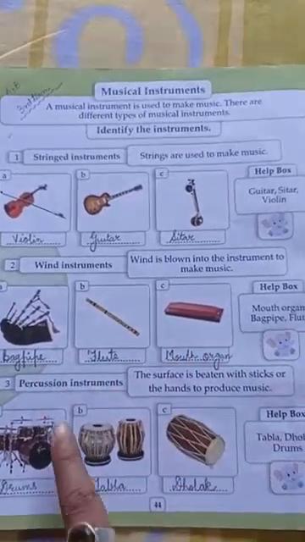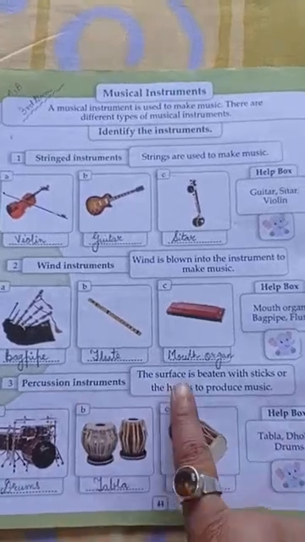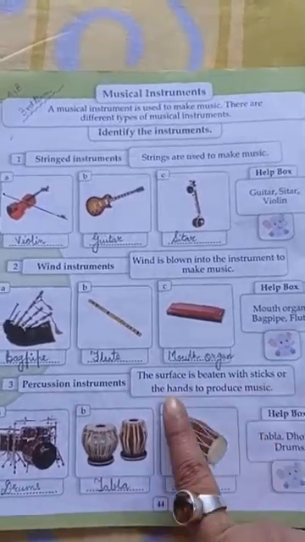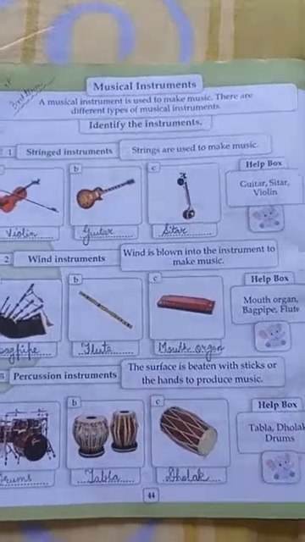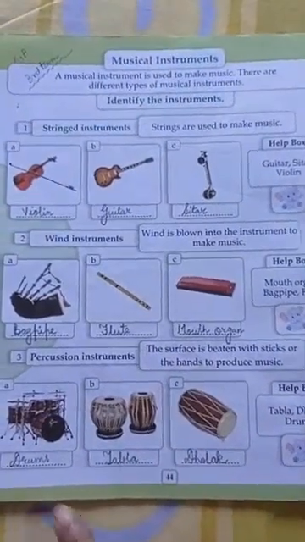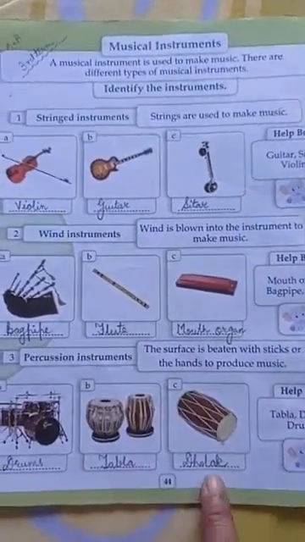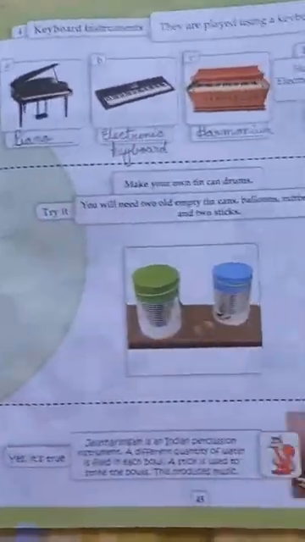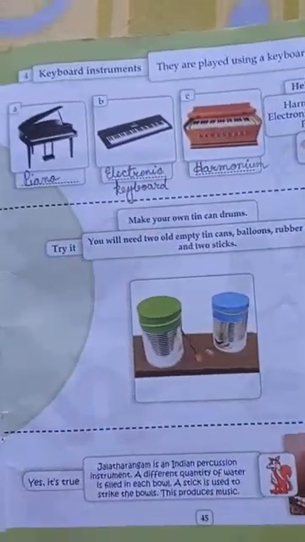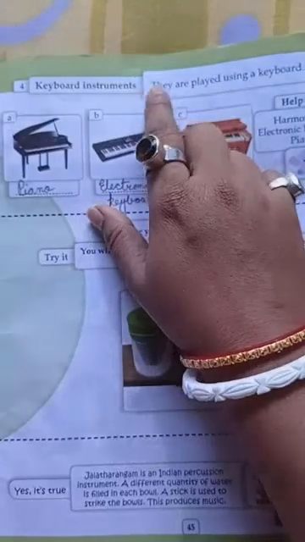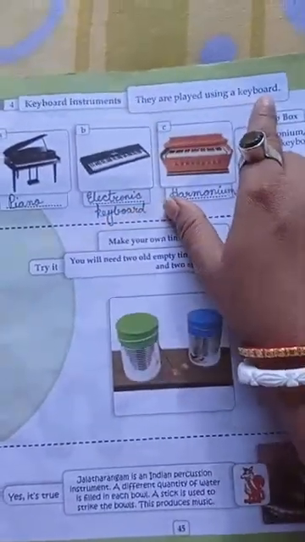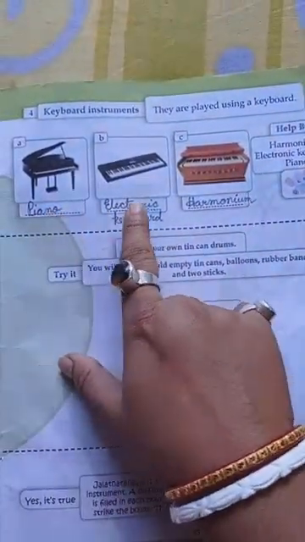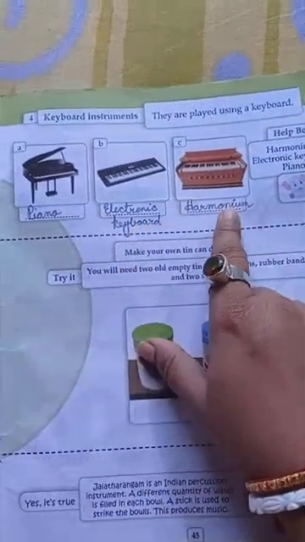Next, percussion instrument. What are they? The surface is beaten with sticks or the hand to produce music, like drums, tabla, and dholak. And next one is keyboard instrument. They are played using keyboards. They are like piano, electronic keyboard, harmonium.